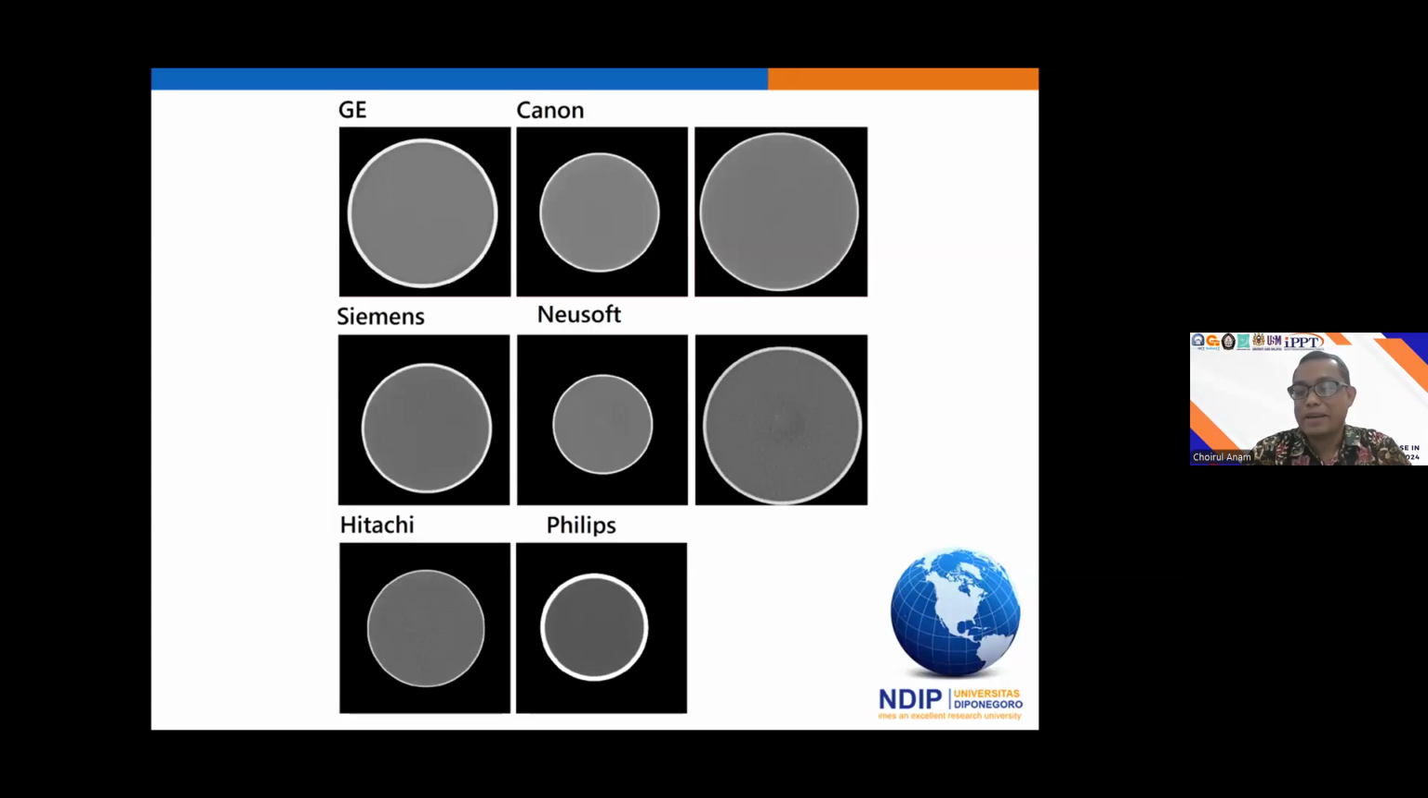And actually by using this type of phantom, we can also measure many parameters. For example, we can measure the parameters of the low contrast detectability by using the statistical method. We can also measure the spatial resolution using the edge of the phantom and so on. We will discuss that later in the next session, and today we focus on measuring the CT number accuracy of the water.